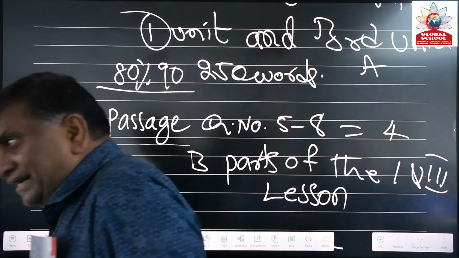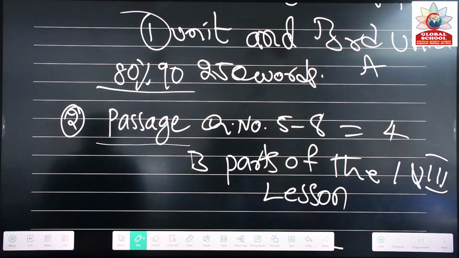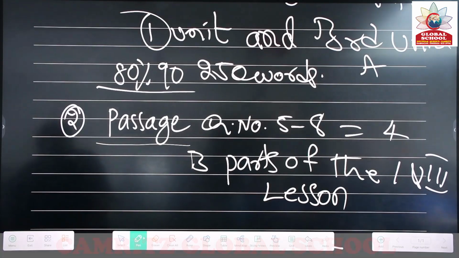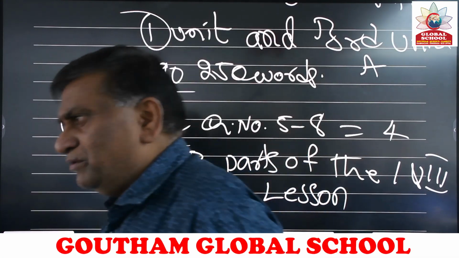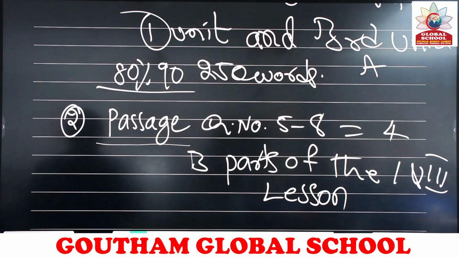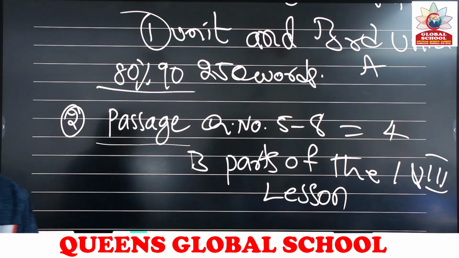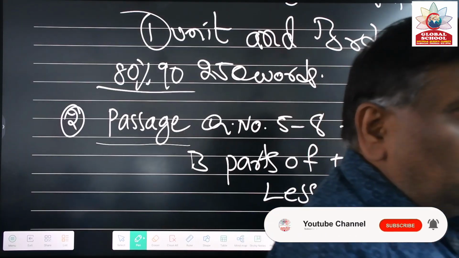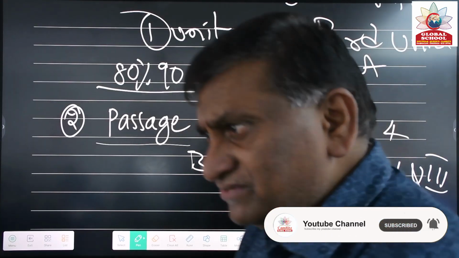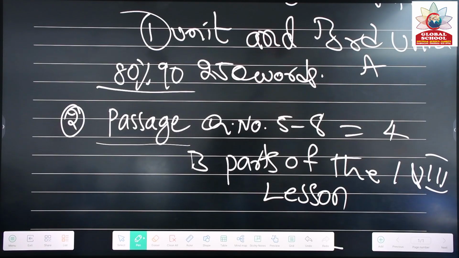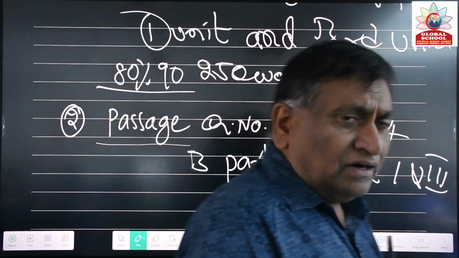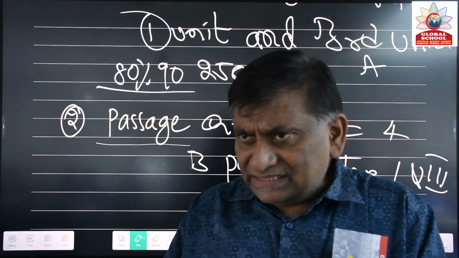And the third one is an analytical question, in the first passage and second passage. The fourth one is an open-ended question. That means your opinion. You should give your opinion on that question. So these kinds of questions you will get from 2 passages. Open-ended means opinion-based. Opinion-based questions will be asked. The entire questions will follow government norms.